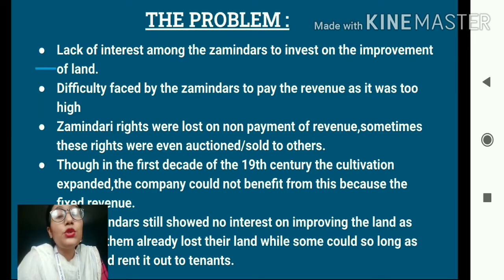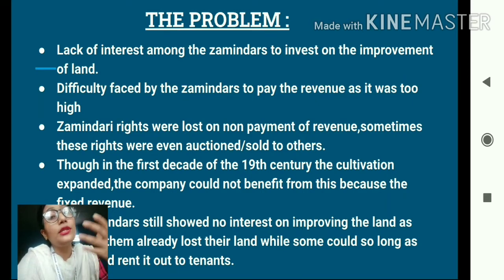Okay. Then students, the second problem was that the amount of tax that was required to be paid to the company was very high, and so the zamindars found it very difficult to pay the revenue, because whatever rent they collected from the peasants, almost that entire amount was required to be given to the company. The zamindars were left with very little or no income.